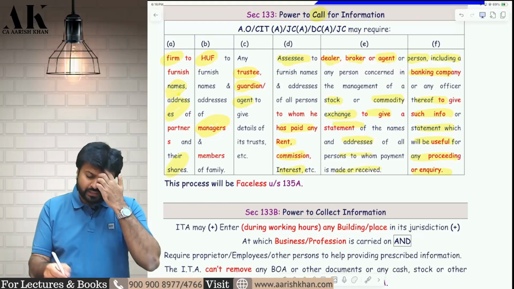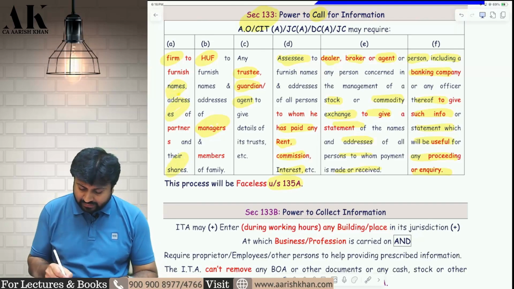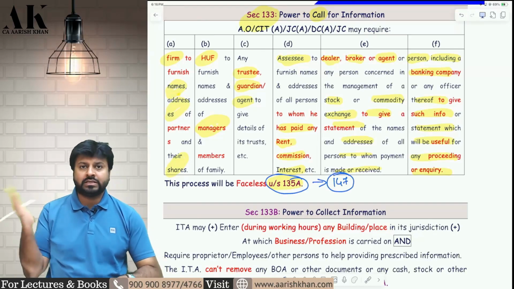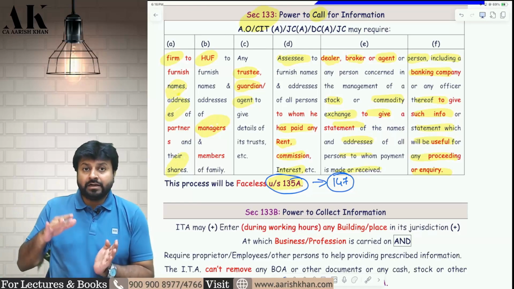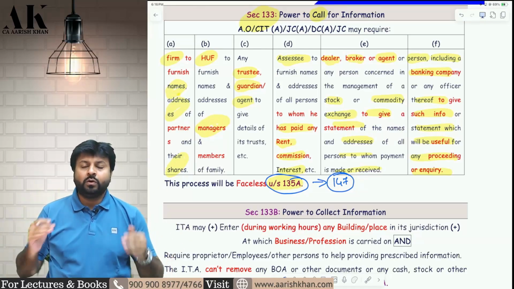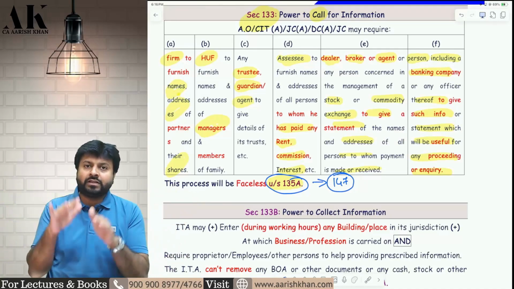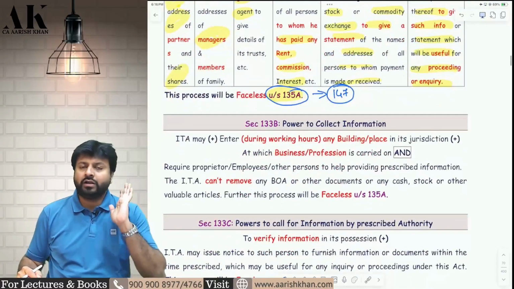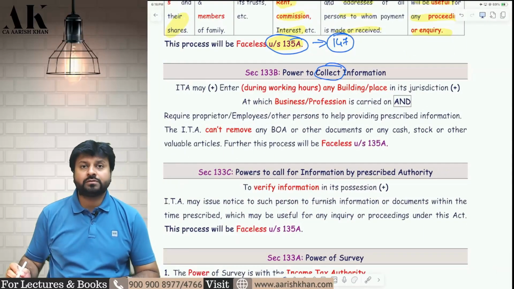Now all these proceedings, this entire section, has also become faceless and it is covered under section 135A. Please keep this section in your mind because it will be useful in section 147 later on while doing income escaping assessment. So this 133 has come under the scheme of faceless collection of information under section 135A. 135A has 3 to 4 different sections which are cumulatively covered under it, and all of them will be done faceless. Nothing will be physical now.